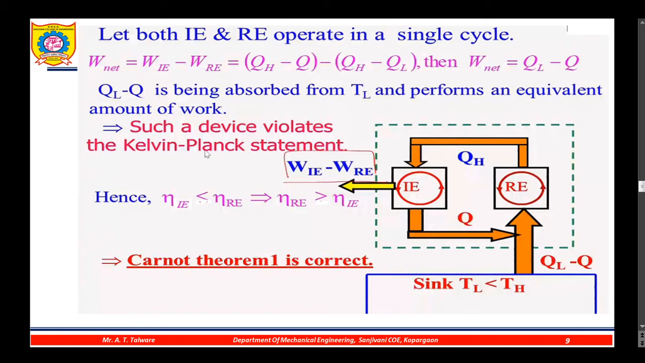Such a device violates the Kelvin-Planck statement because it exchanges heat with a single reservoir, and whatever heat is supplied is converted into an equivalent amount of work. Hence the assumption was wrong, and the efficiency of the irreversible engine is less than the efficiency of the reversible engine, that is, the efficiency of the reversible engine is greater than the efficiency of the irreversible engine. So Carnot theorem 1 is correct.